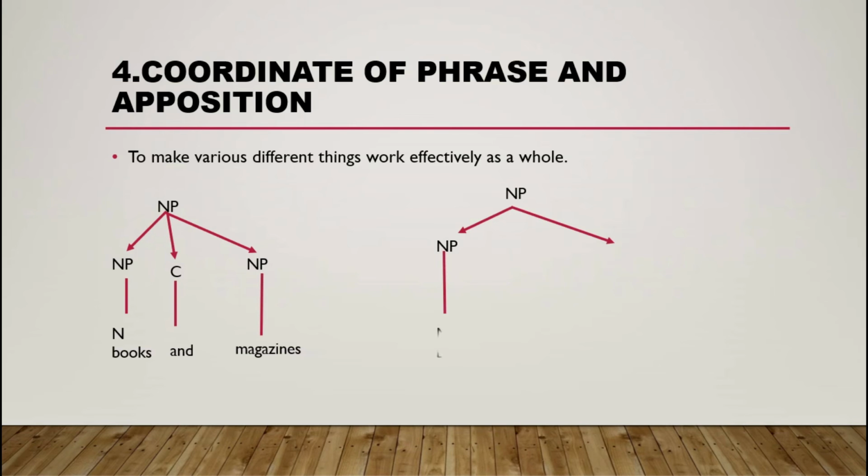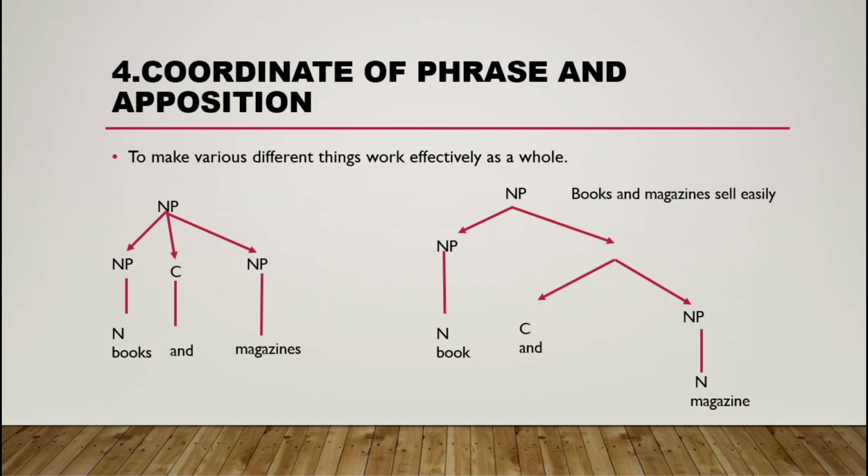We draw the noun, and then we have the coordinator, joining to a noun phrase. All right, so this one is "the book and the magazine."